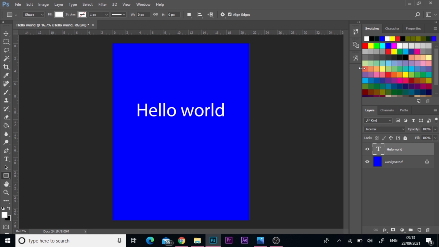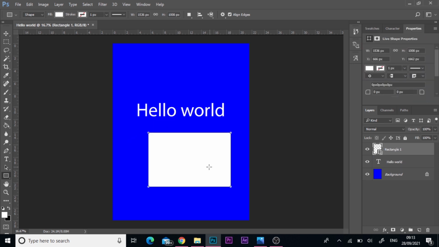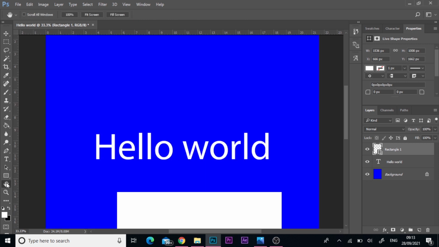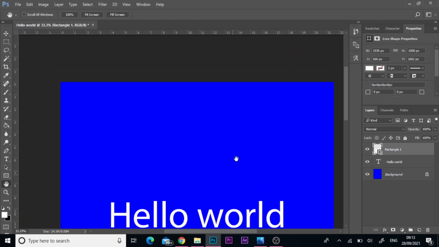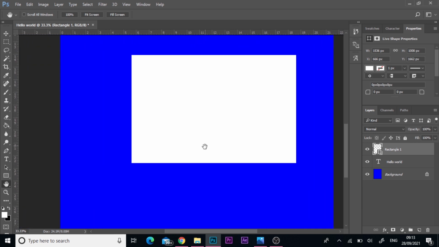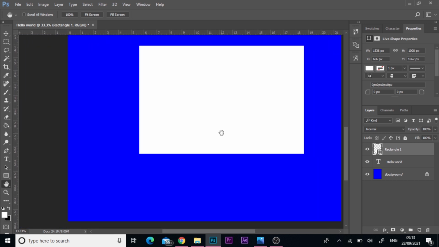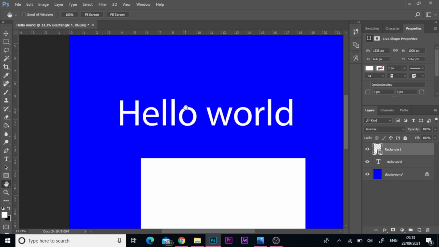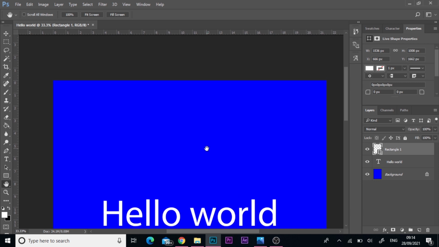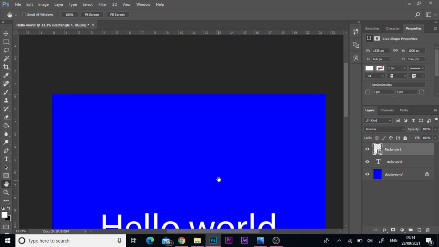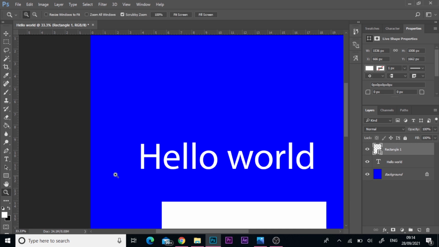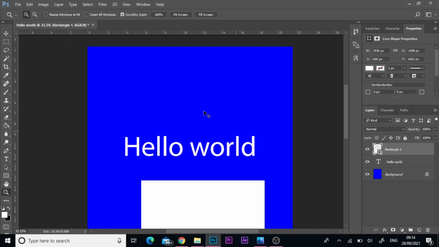The rectangle tool, as I demonstrated earlier with the move tool, is used to draw shapes. So let's draw any rectangle of our choice. Alright, so the next tool is the hand tool. The hand tool helps you to move around the canvas. So the parts of the canvas that you cannot see when you are in a zoom mode, the hand tool helps you see that part by clicking and dragging it to your desired place. And the zoom tool helps you zoom in and zoom out. So that is the function of the zoom tool.